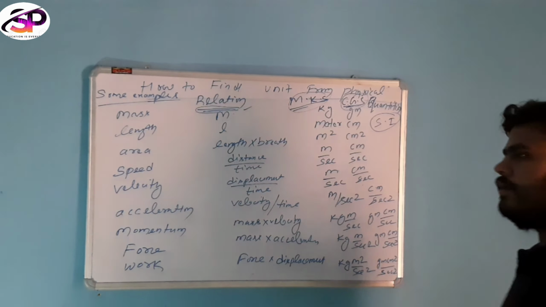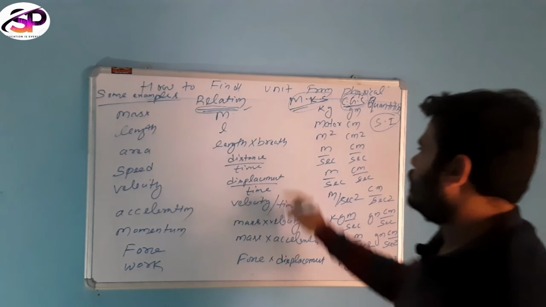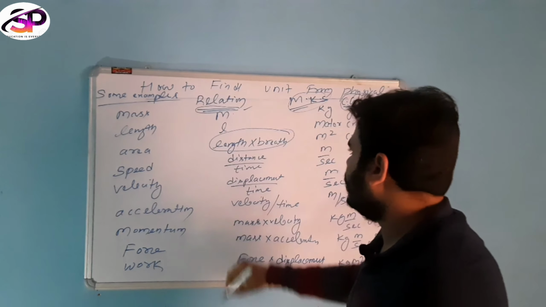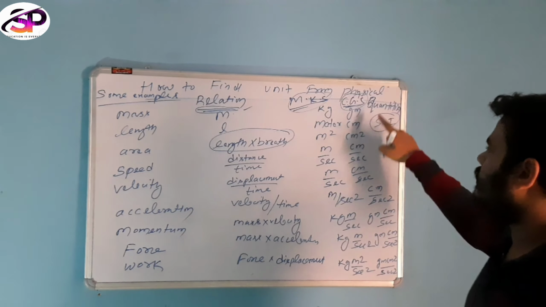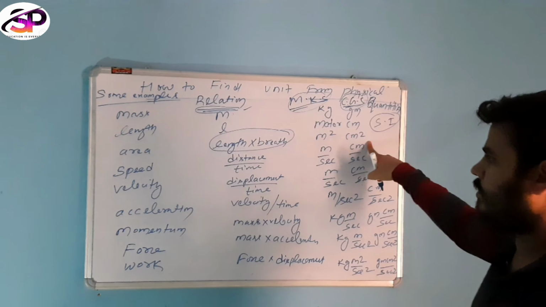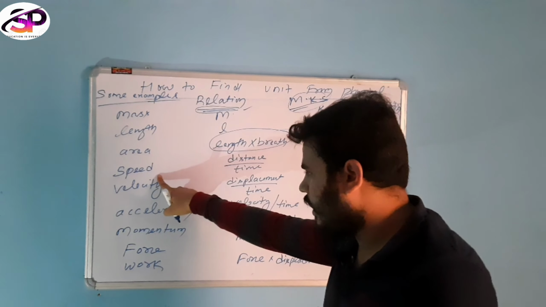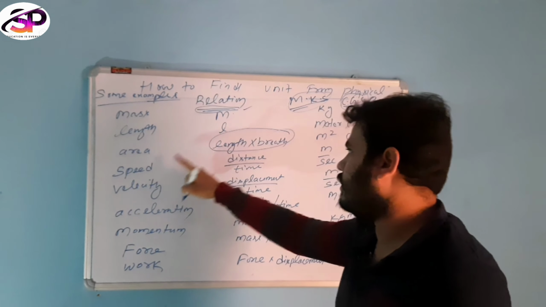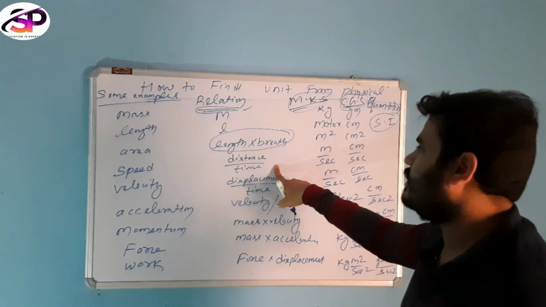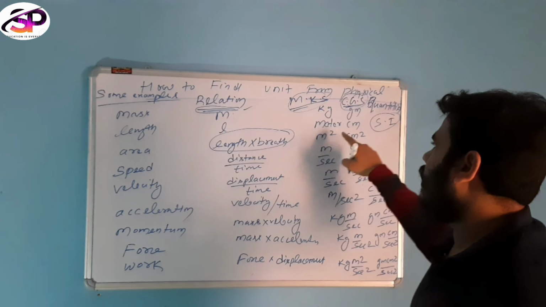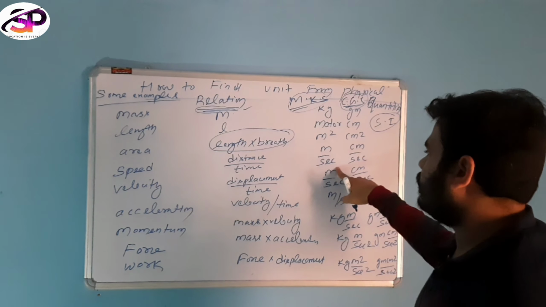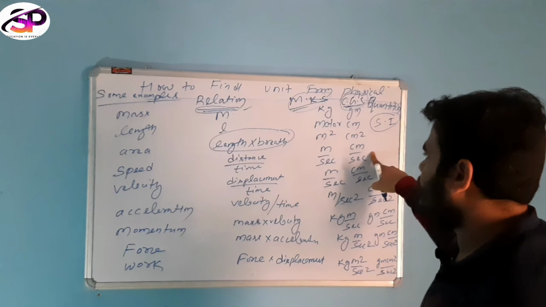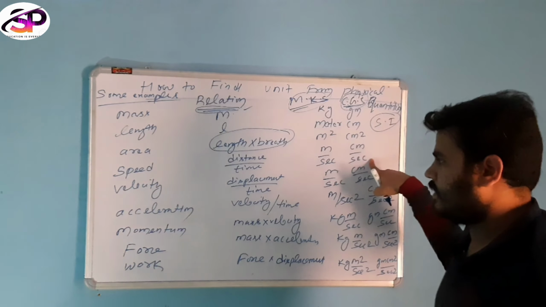Area is a derived physical quantity. Its relation is length times breadth, and it is measured in the MKS unit system in meter square and in the CGS unit system in centimeter square. Speed is also a derived physical quantity, its relation is distance per time, and in the MKS unit system it is meter per second, and in the CGS unit system centimeter per second.